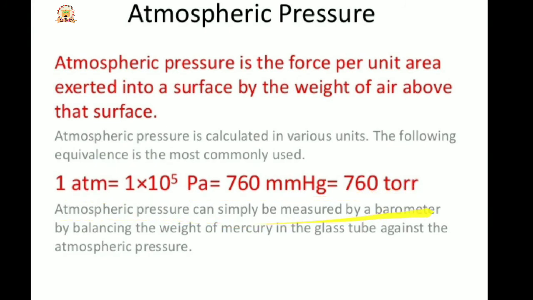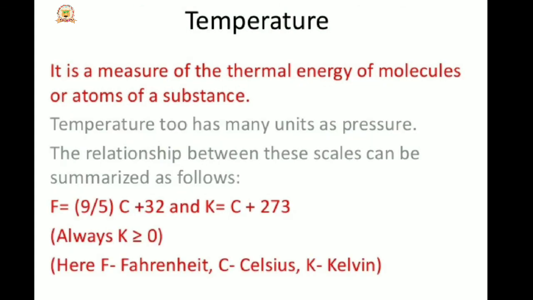Atmospheric pressure can simply be measured by a barometer. A barometer balances the weight of the mercury in the glass tube against the atmospheric pressure.